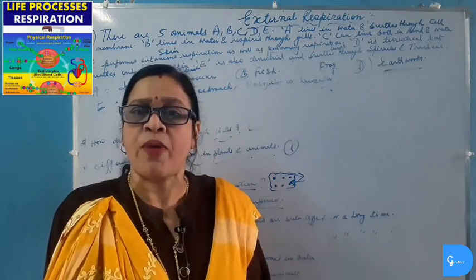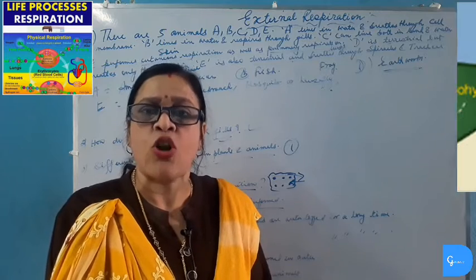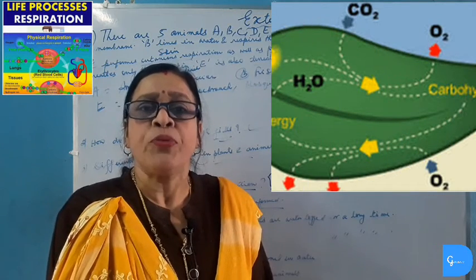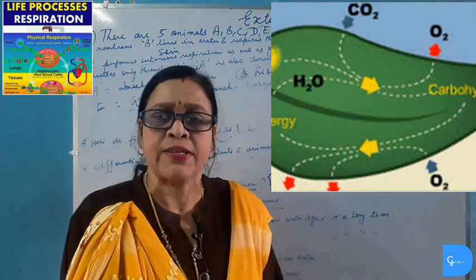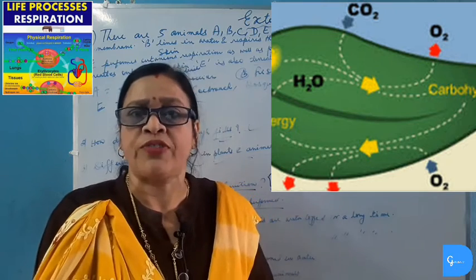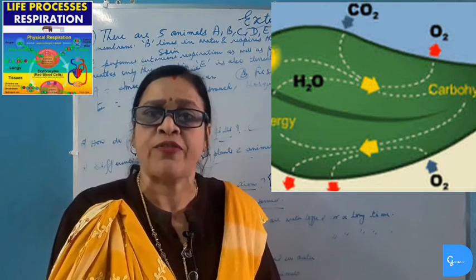Name how respiration in leaves is performed. Respiration in leaves is performed by stomatal opening, and stomatal openings are guarded by two bean-shaped cells known as guard cells, and the opening and closing of the guard cells depends on the turgidity of the guard cells.